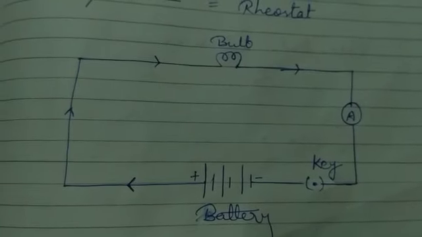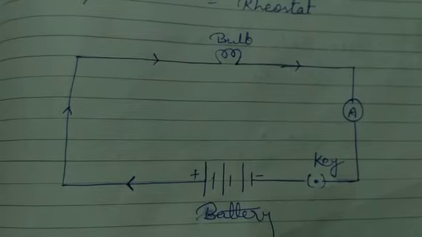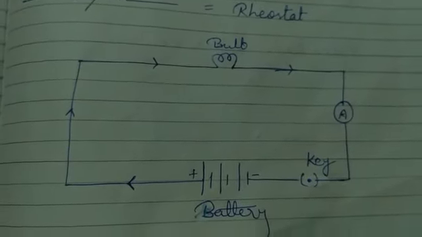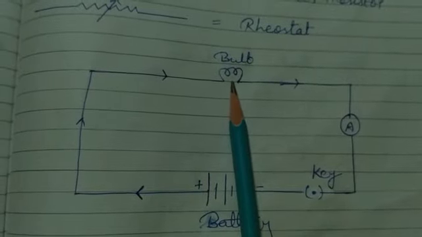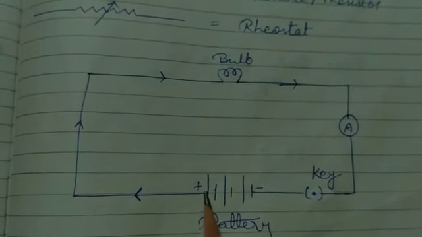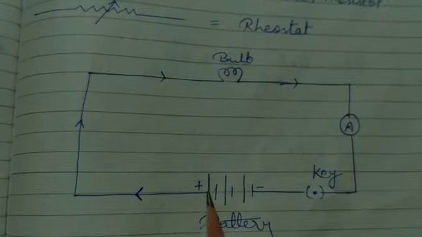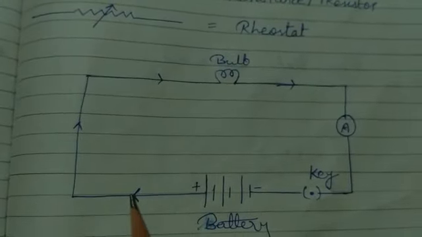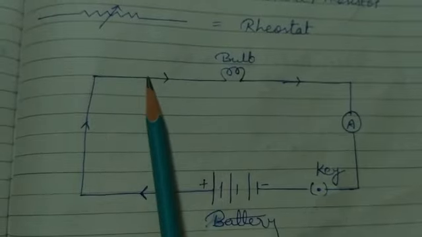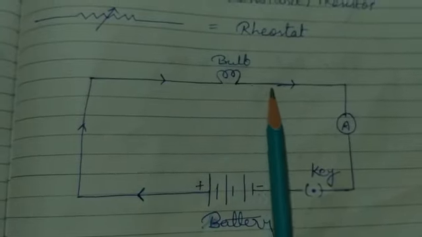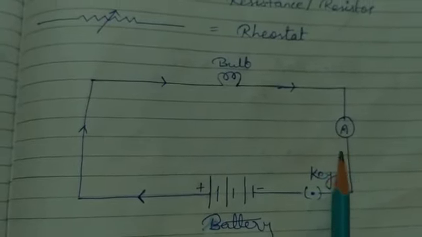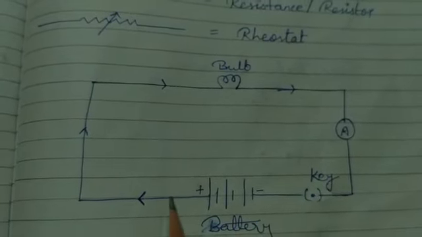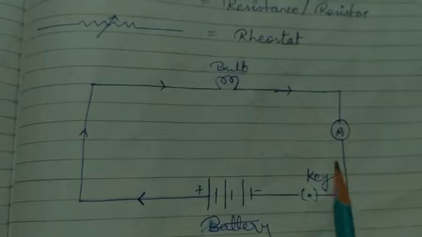With the help of these symbols, we can draw a circuit diagram. Here you can see one bulb. This bulb is connected to a battery. This is the positive end of the battery, this is the negative end. These are the connecting wires. The bulb is connected to an ammeter, then to a key, and then the key is connected to the battery. So like this the circuit is complete.